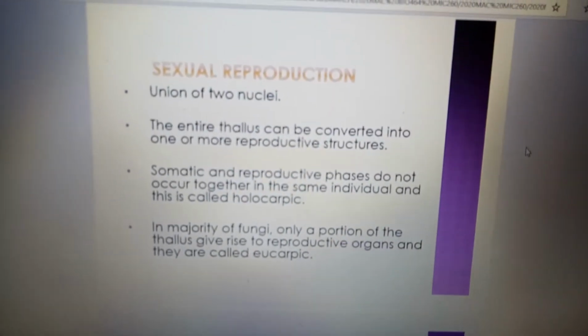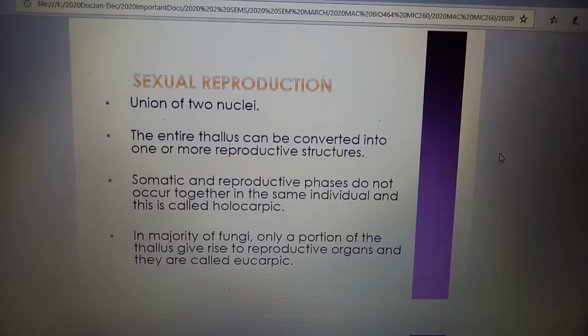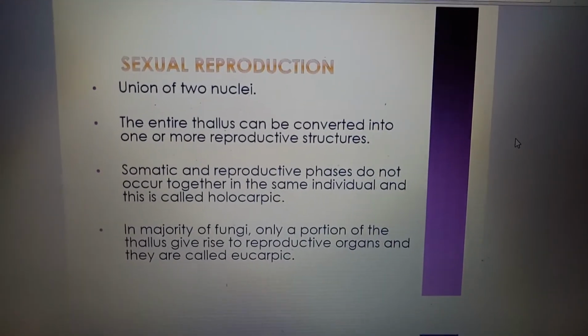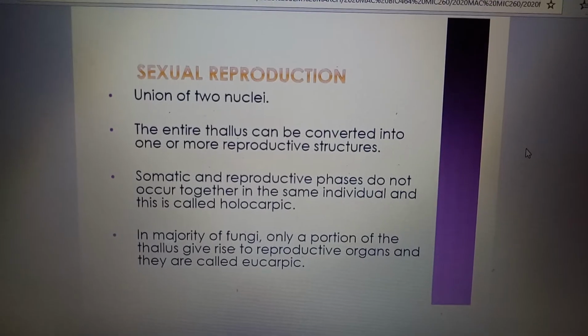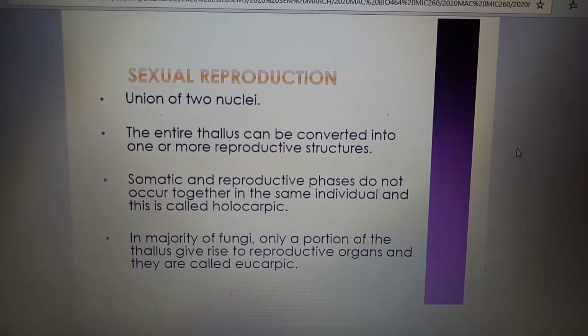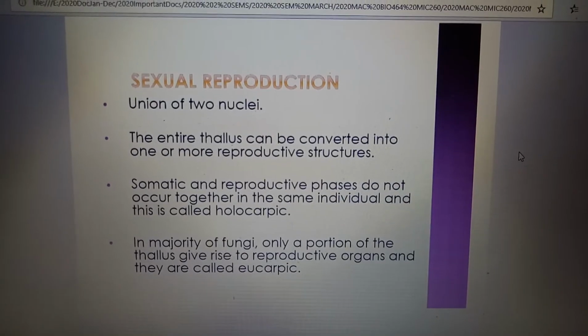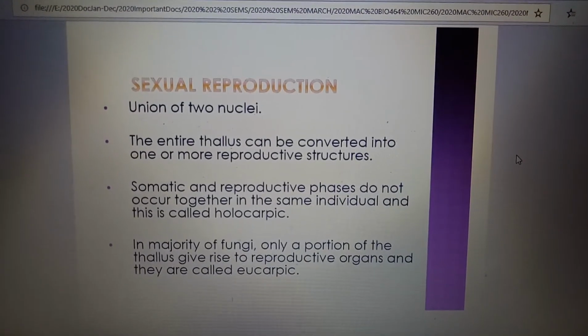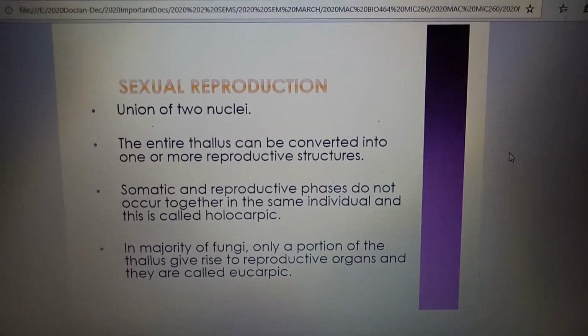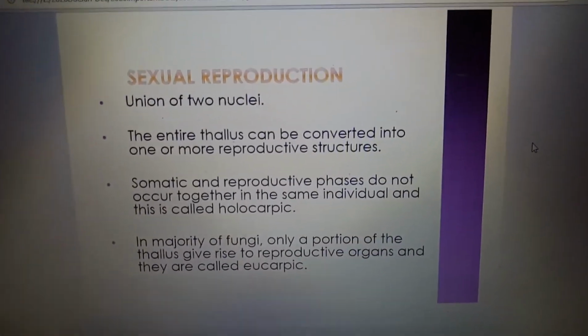Sexual reproduction is actually the union of two nuclei. The entire thallus can be converted into one or more reproductive structures. Somatic and reproductive phases do not occur together in the same individual, and this is called holocarpic. In the majority of fungi, only a portion of the thallus gives rise to reproductive organs, and they are called eucarpic.